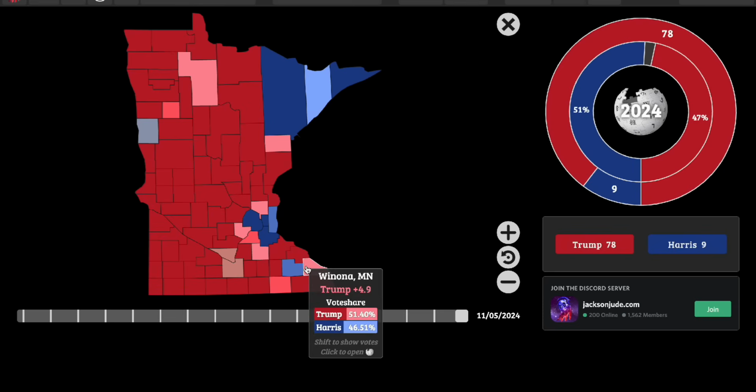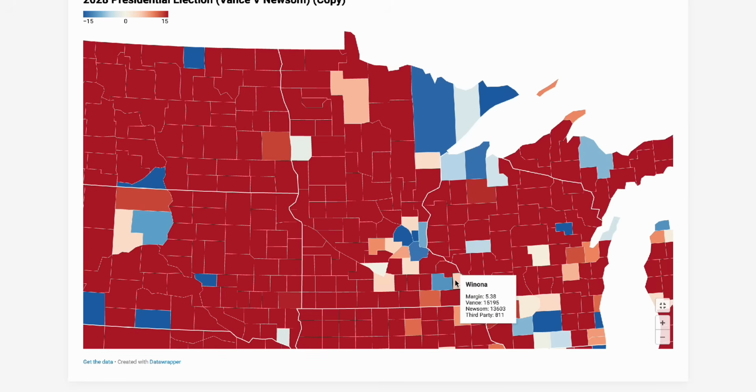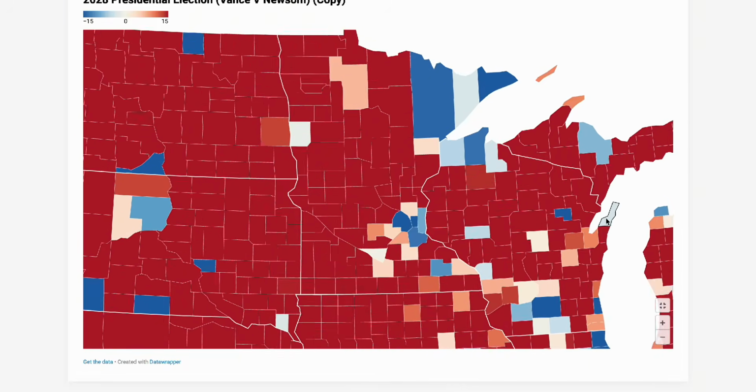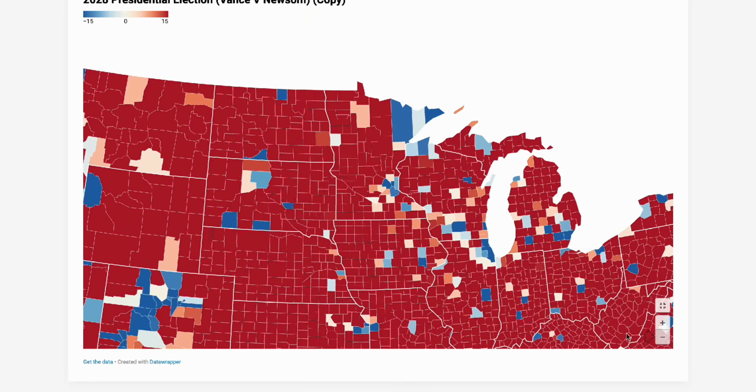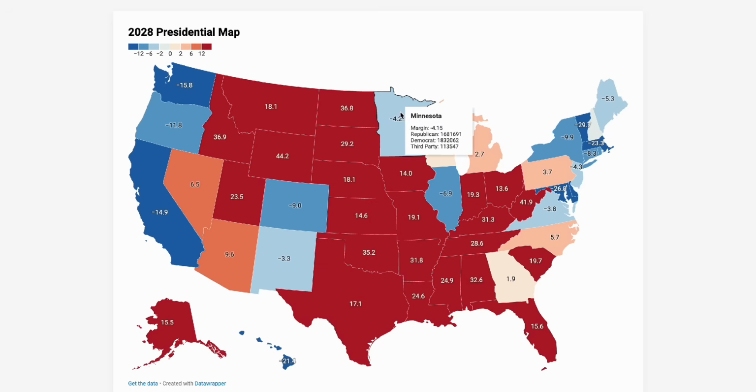Even here, R plus 5, and here it's only half a point more Republican, but the Democratic county is basically the same from the last election. It's actually more Democrat. So you basically have a wash in the state. Some of the rurals get redder, some of the city areas get redder, some of the suburbs get more Democrat. It basically washes out there pretty much.